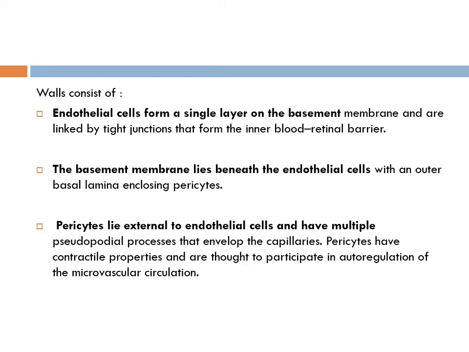The basement membrane lies beneath the endothelial cells with an outer basal lamina enclosing pericytes. So in the basement membrane there are cells which are known as pericytes. They are named after Ashton. They are known as Ashton's pericytes, which lie in the basement membrane of the endothelial lining of the capillaries.